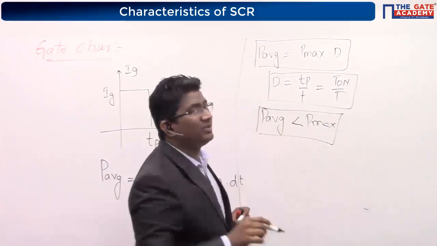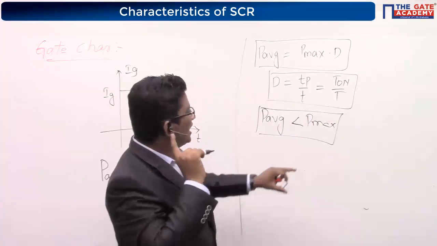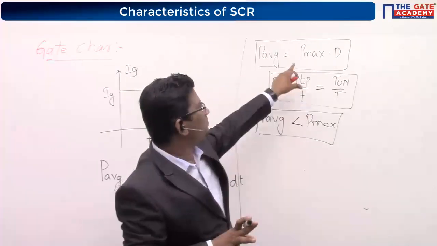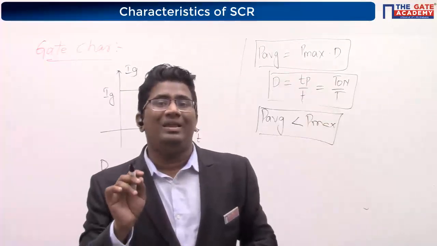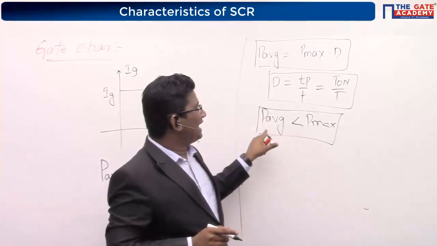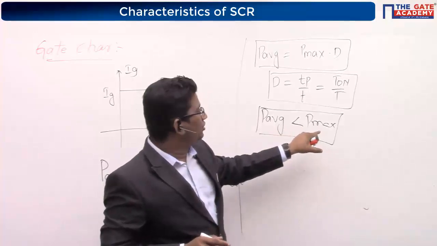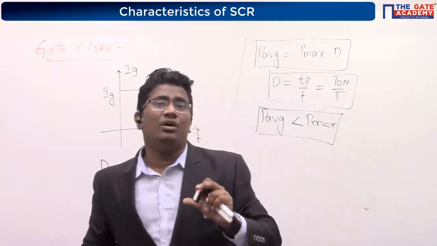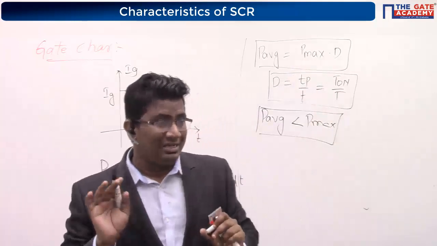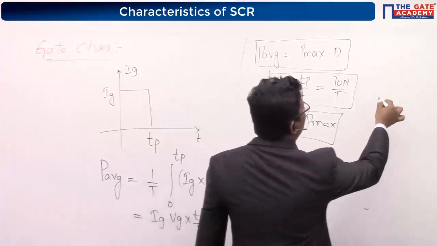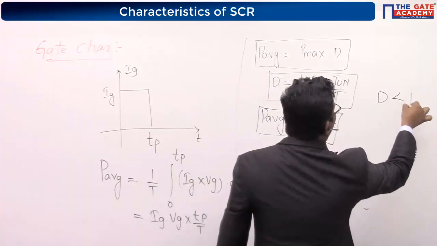If you want to get average power less than Pmax, you have to multiply this Pmax with a value less than 1. It means always your duty ratio should be less than 1.